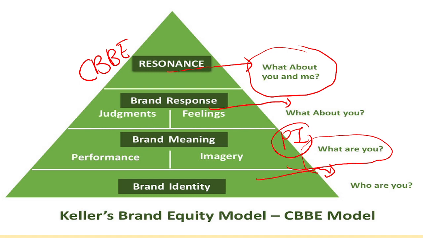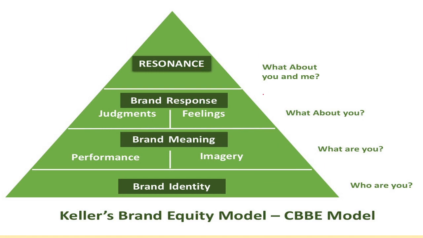Okay, so first you need to remember this: IMR square. IMR square means first one is identity, then all the common word will be there in the initial, which is the brand. I is for brand identity, M is for brand meaning, R is for brand response, and the last R is for resonance.